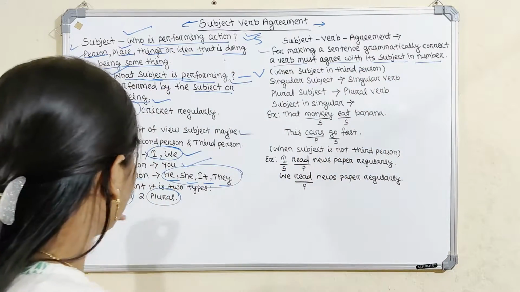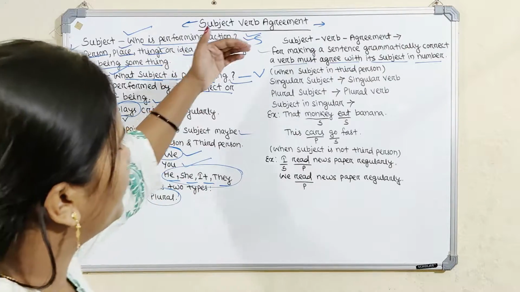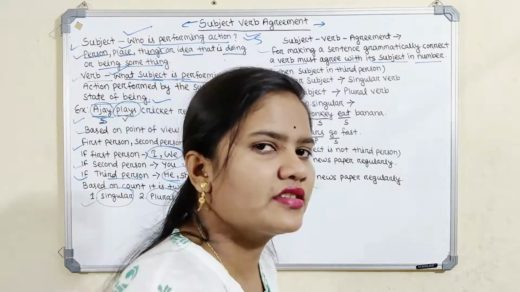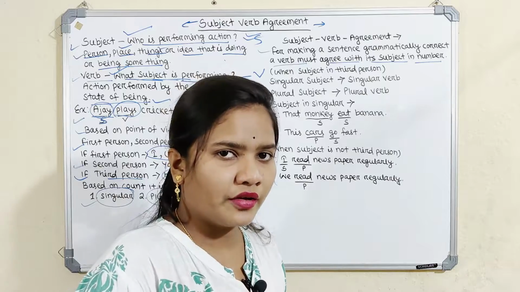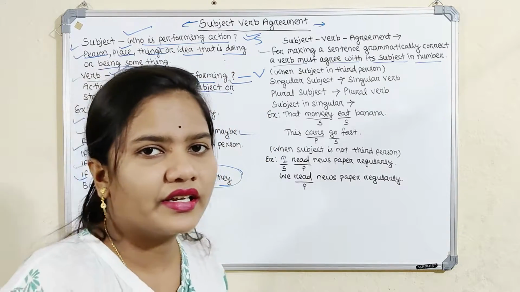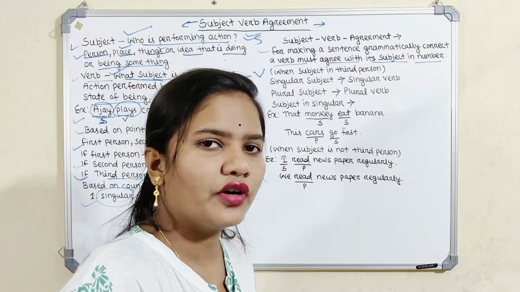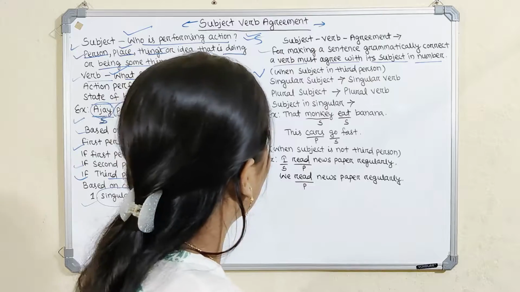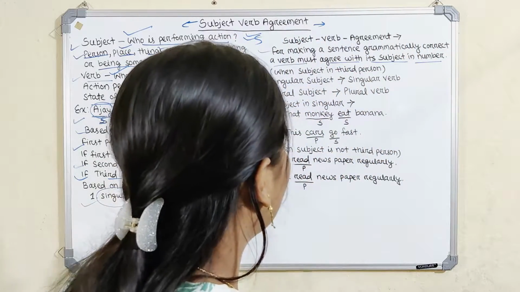In number means what? That is singular, plural, either first person, second person or third person. For making a sentence grammatically correct, a verb must agree with its subject. If the subject does not agree with the verb in number, it is a grammatical error. So the subject must agree with the verb, and then it is called a grammatically correct sentence. So we always need subject and verb agreement because of grammatical correctness.